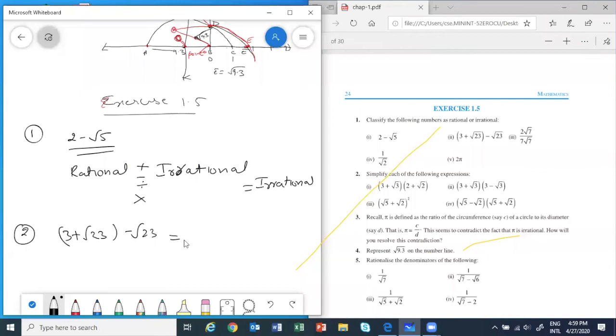Is it rational or irrational? Rational. Correct. Tasneem, Pradeep, correct. Because this will be 3 plus root 23 minus root 23. So they will cancel out. That is why only 3 is left, which is rational. Correct, students. Next one.